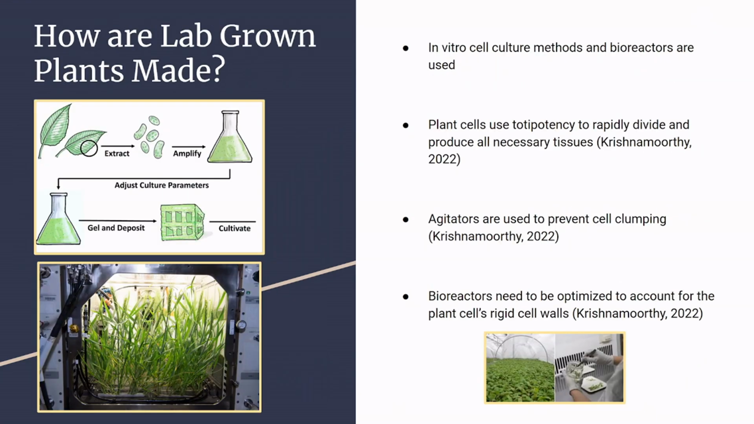How are lab-grown plants made? Lab-grown plants are made by using in vitro cell culture methods and advanced bioreactors in order to cultivate the plant cells. When plant cells are extracted and added to these bioreactors, the plant cells use totipotency to rapidly divide and produce necessary tissues. When the cells are being duplicated, agitators need to be added in order to prevent cell clumping, which plant cells have a habit of doing. The bioreactors also have to be optimized in order to account for the plant cell's rigid cell walls. The end product will be similar to the lab-grown meat, with the desired crop being ready for human consumption.